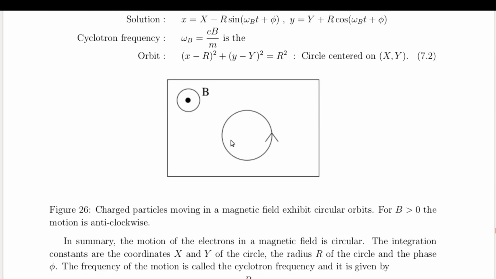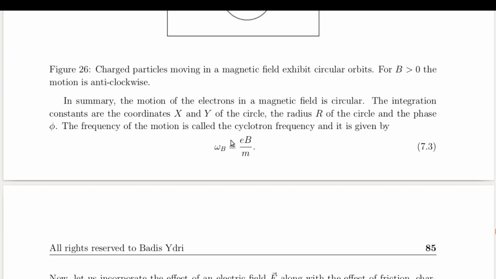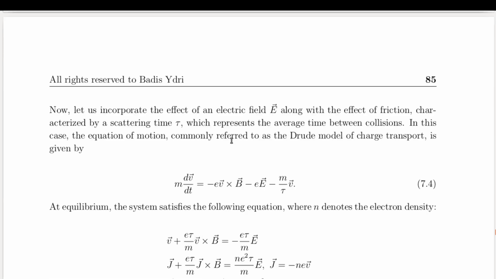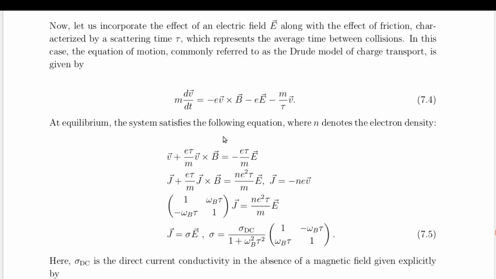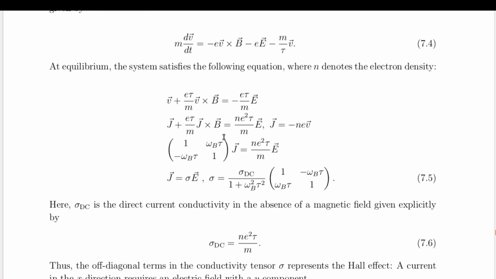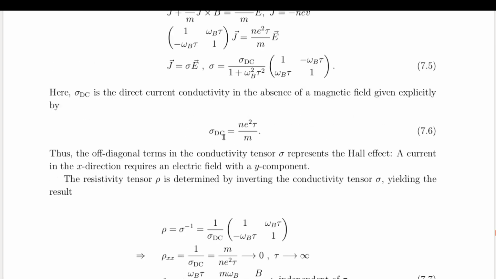The Drude model provides a classical framework for understanding charge transport in metals by treating electrons as classical particles undergoing random collisions. It assumes that between collisions, electrons move freely under the influence of external forces, such as electric and magnetic fields, while scattering events occur with an average relaxation time tau. This leads to the Drude conductivity, which describes how current responds to an applied electric field.